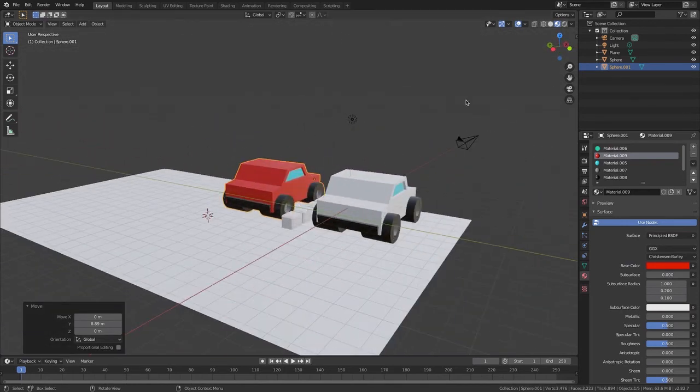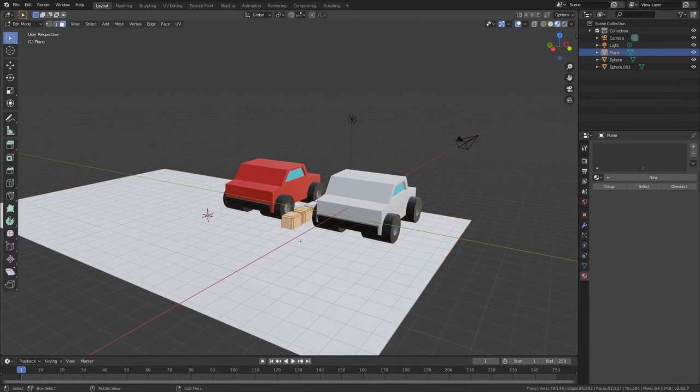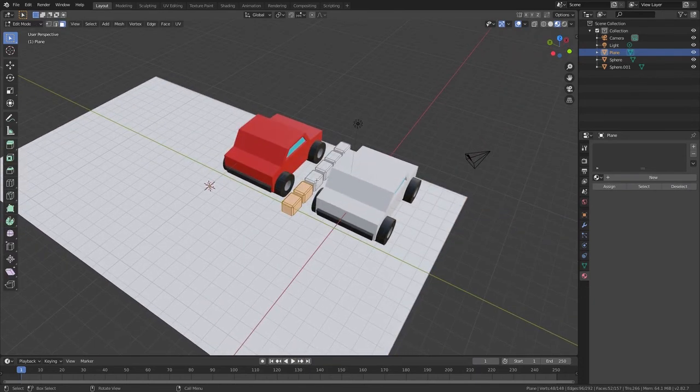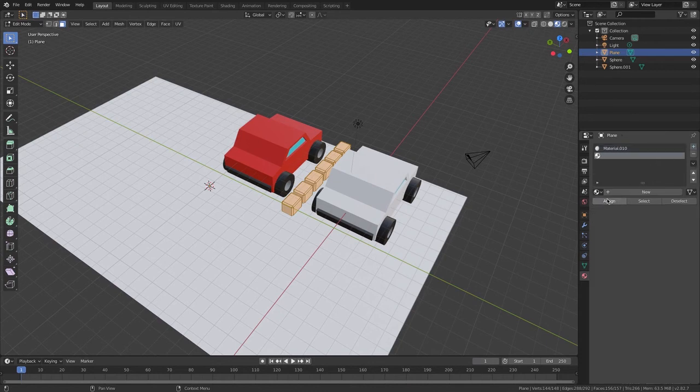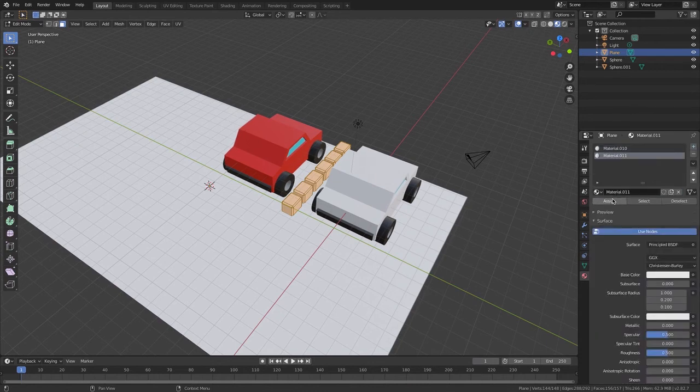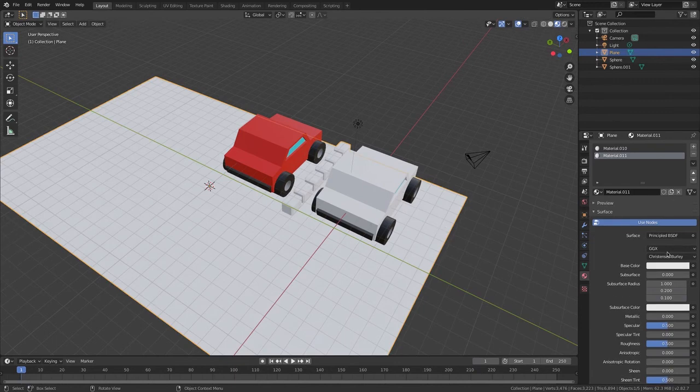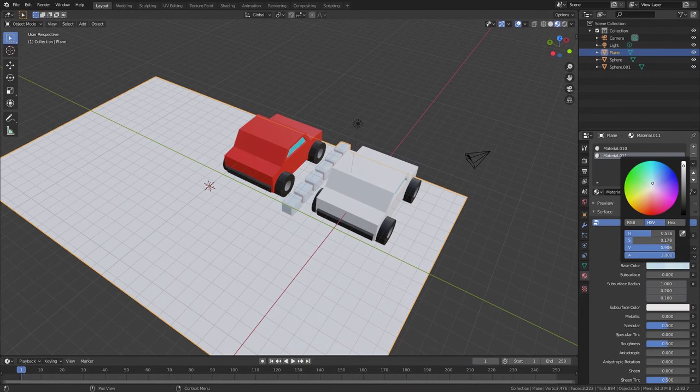Done. Now all I have to do is go tab again and go L and select my linked part, go new, assign, actually new, assign, go tab, and I'm going to make it maybe brown.